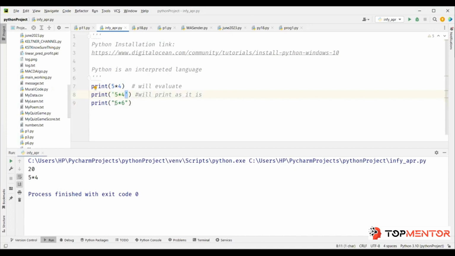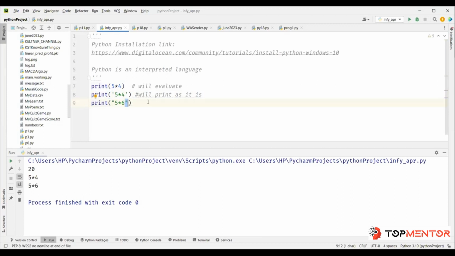If you're starting with a double quote, you have to end with a double quote. So there is absolutely no difference between line number 8 and 9. Python treats single quote and double quote as it is. But as I said, whatever you start with, you have to end with the same.